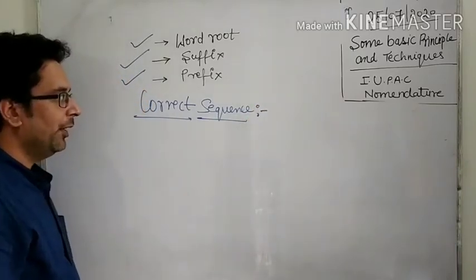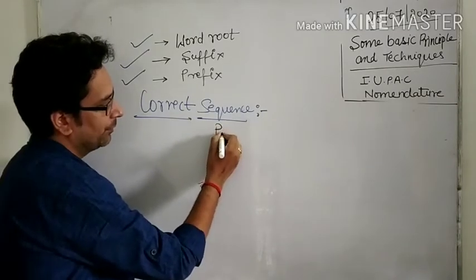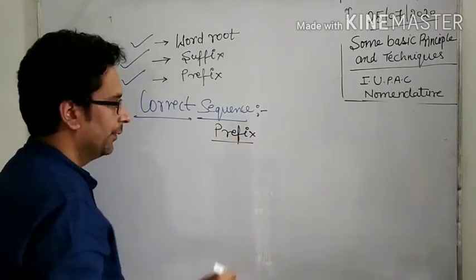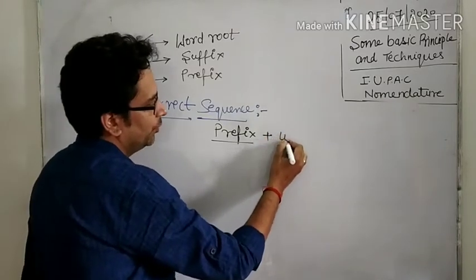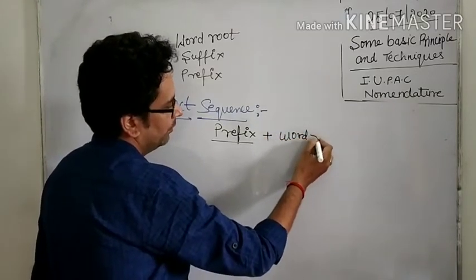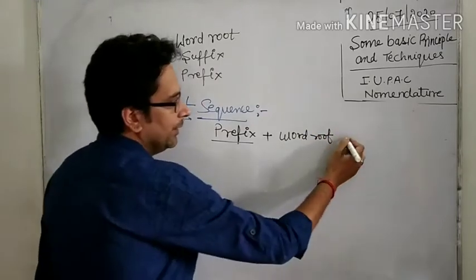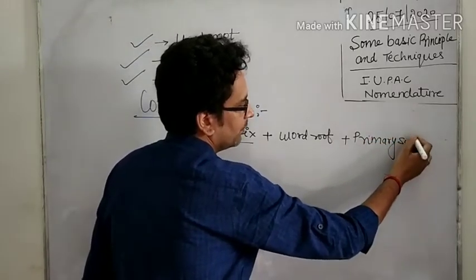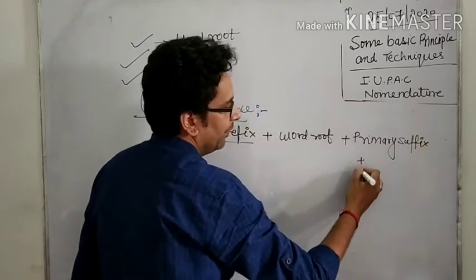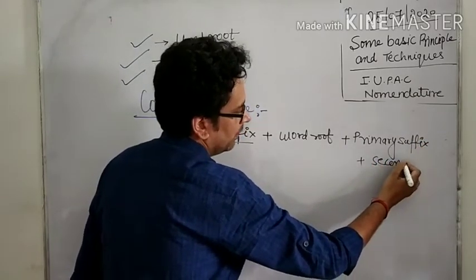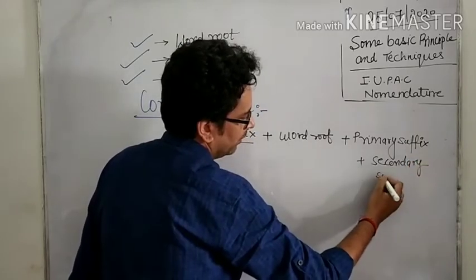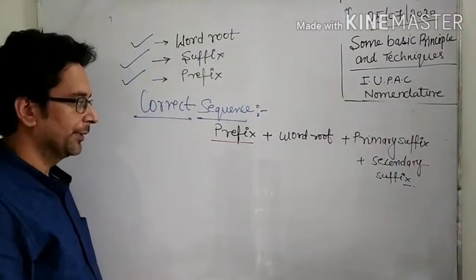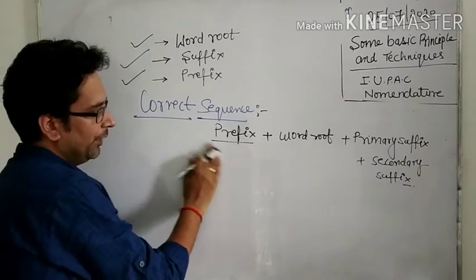When we write the name of an organic compound, first we write the prefix, then word root, then primary suffix, then secondary suffix.